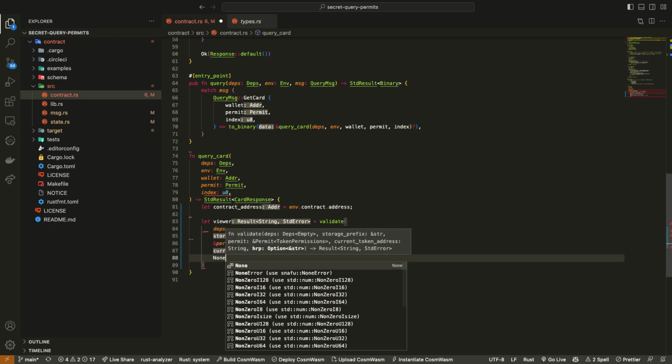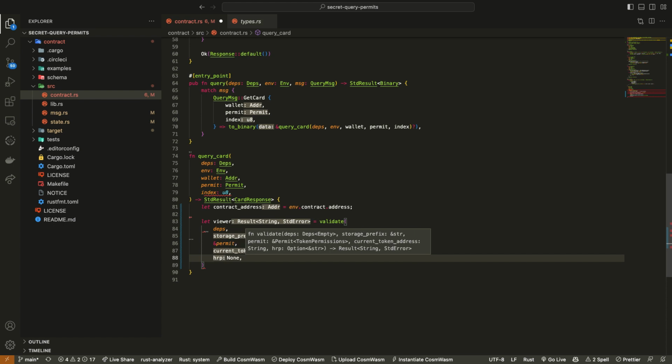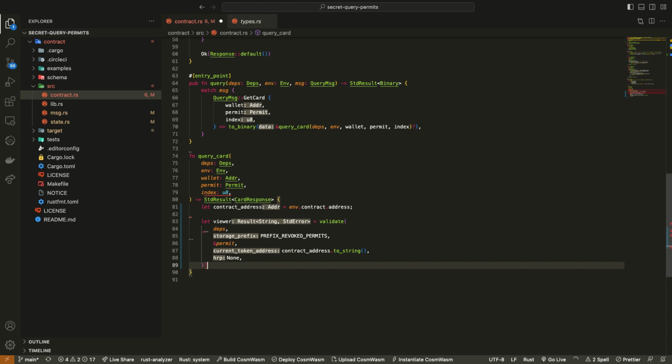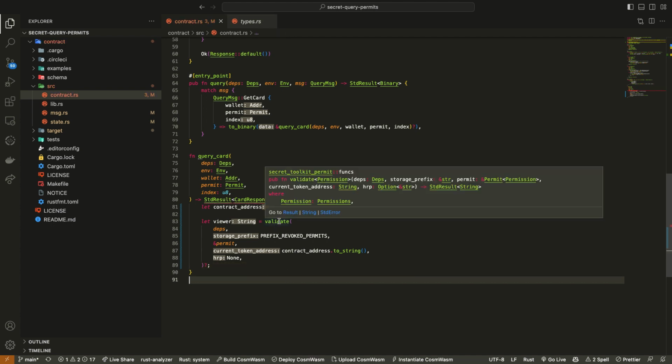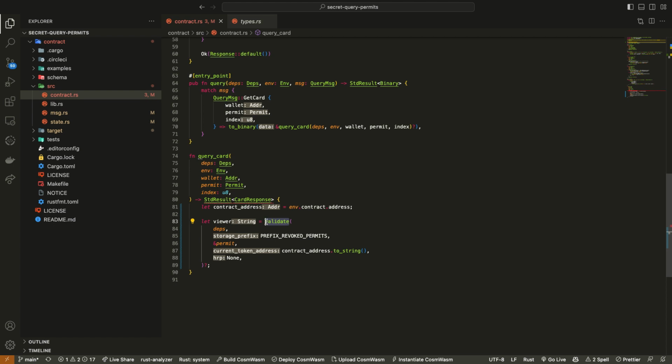Okay. If you're like all of a sudden like WTF is happening, that's good. That's why we're doing this. So fret not. I think this should be right. Okay. So this validate method, this is specific to the secret toolkit, and this is specific to query permits.